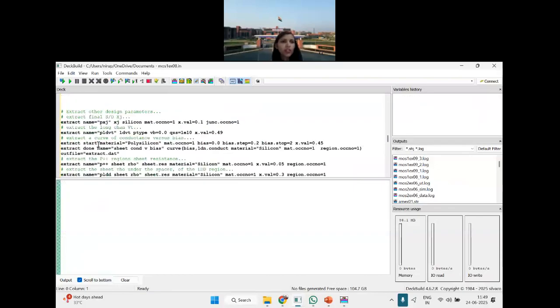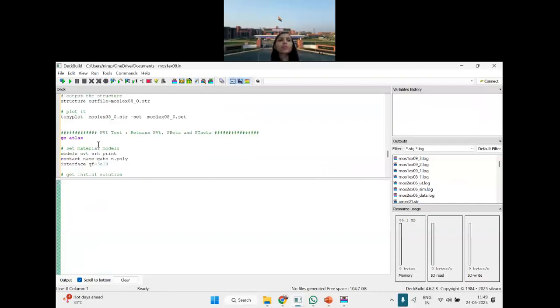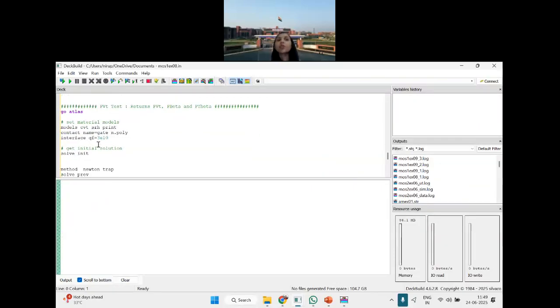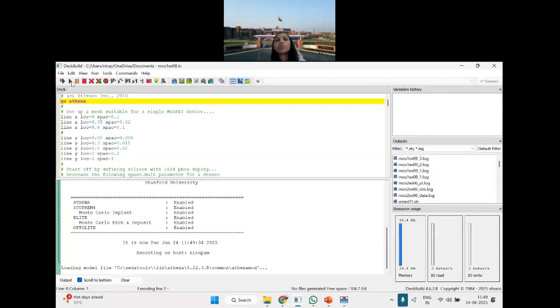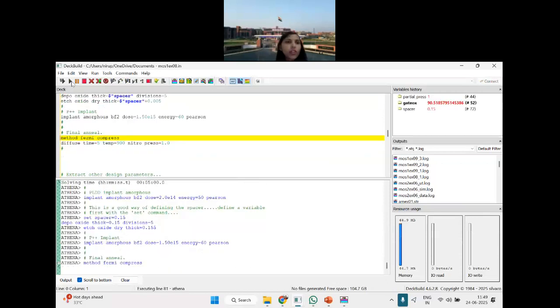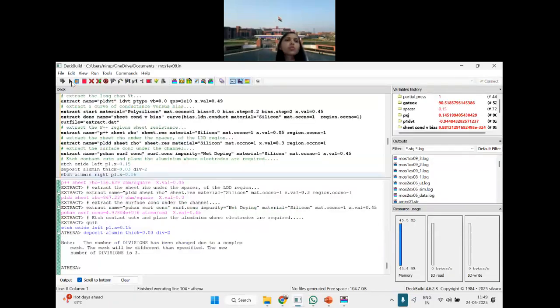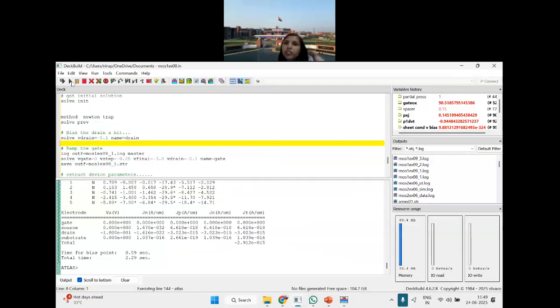After that structure file, what are you interested in? You have not, till now, given it any bias. So once that structure file with meshing, dimension and all is stored, then you need to give it some bias. So how can you give bias? You will include some models. You will give drain, source.